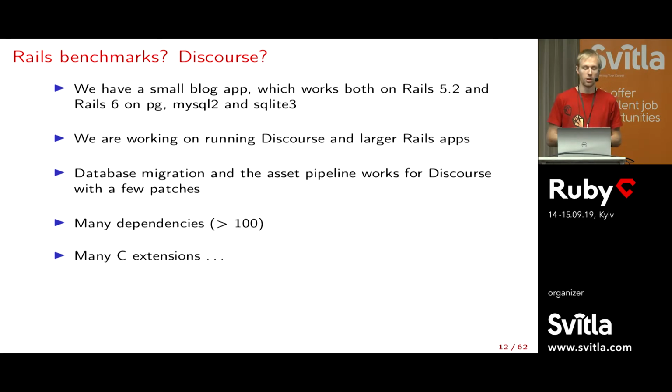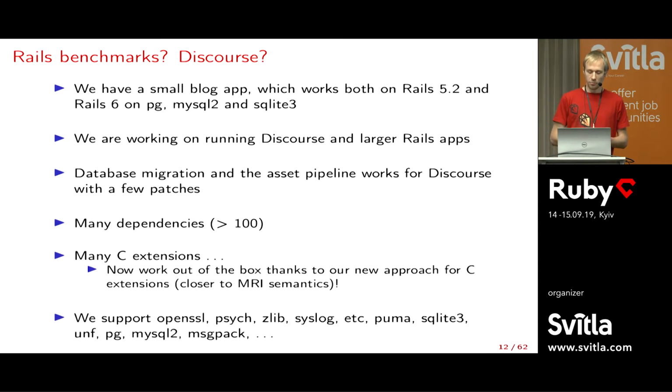That's the aim. Of course, the hard reality is that most Rails apps have a lot of dependencies and a lot of C extensions, so there's always one thing you need to fix. But for C extensions, we got a new approach recently in the previous release, where we do something more similar to MRI. The result is that many more C extensions just work out of the box. We don't need to do anything, just gem install it and that's it. For instance, we support some of the most well-known C extensions like OpenSSL, Psych, Zlib, Puma, SQLite3 already mentioned, and so on.